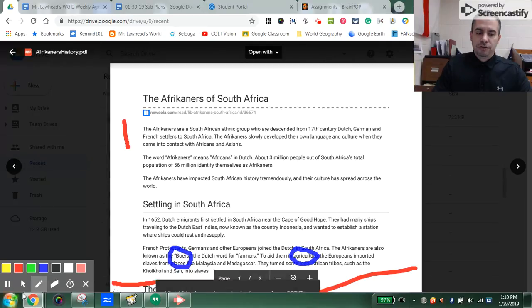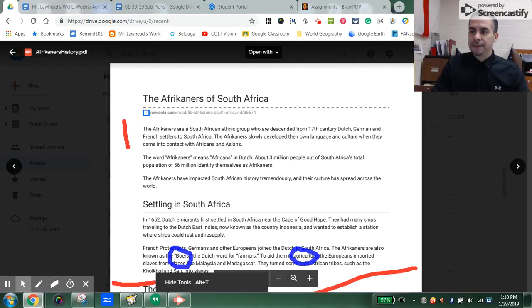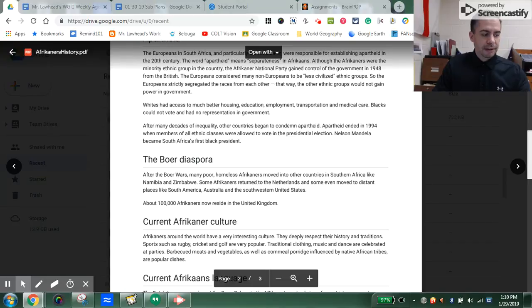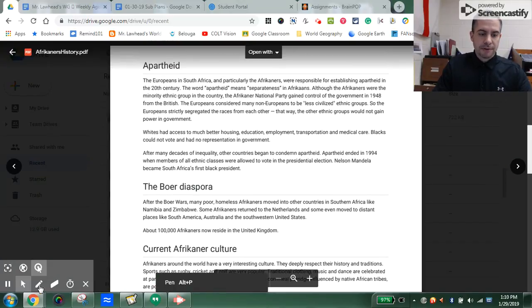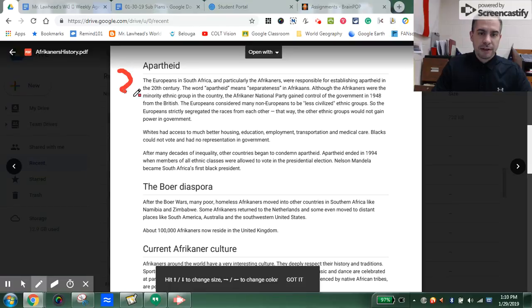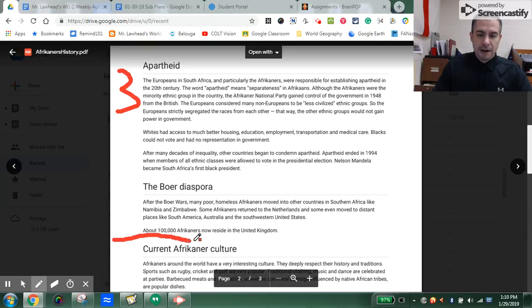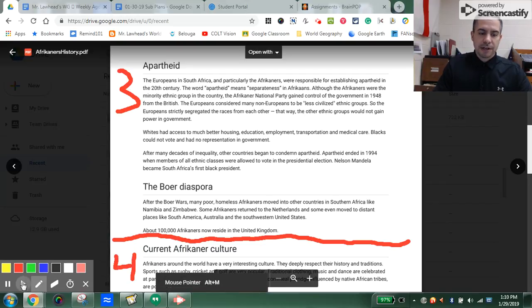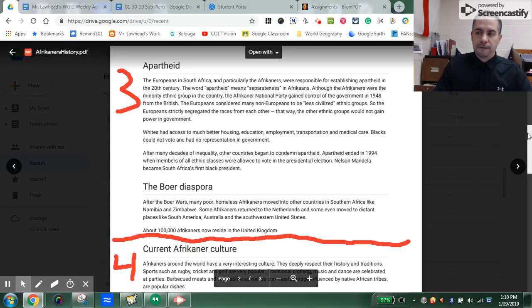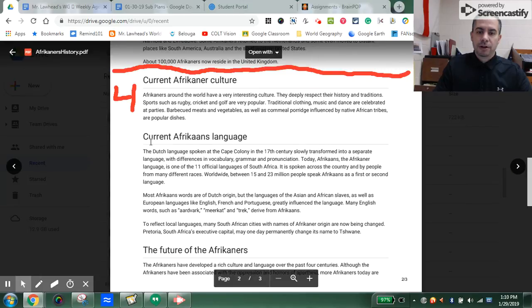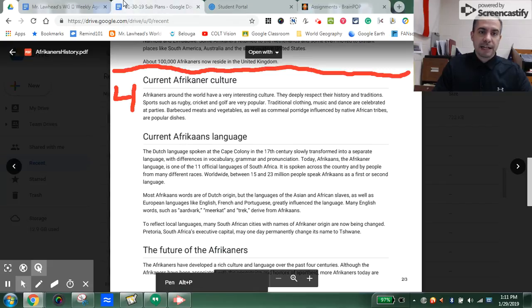And then if you go to the back of your worksheet, we will make a separation for Section 3. Section 3 will start right here where it says apartheid. We're going to draw our line above current Afrikaner culture. And that means that Section 4 is everything below that line. So Section 3 is the sections apartheid and the Boer diaspora. Section 4 is current Afrikaner culture, current Afrikaans language, and the future of the Afrikaans. So we've now separated it into 4 sections.